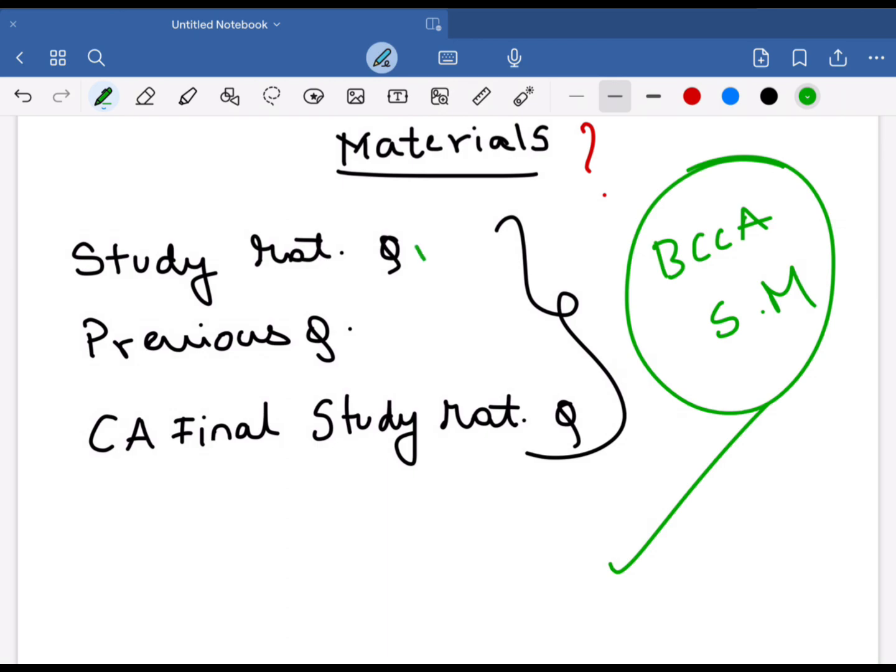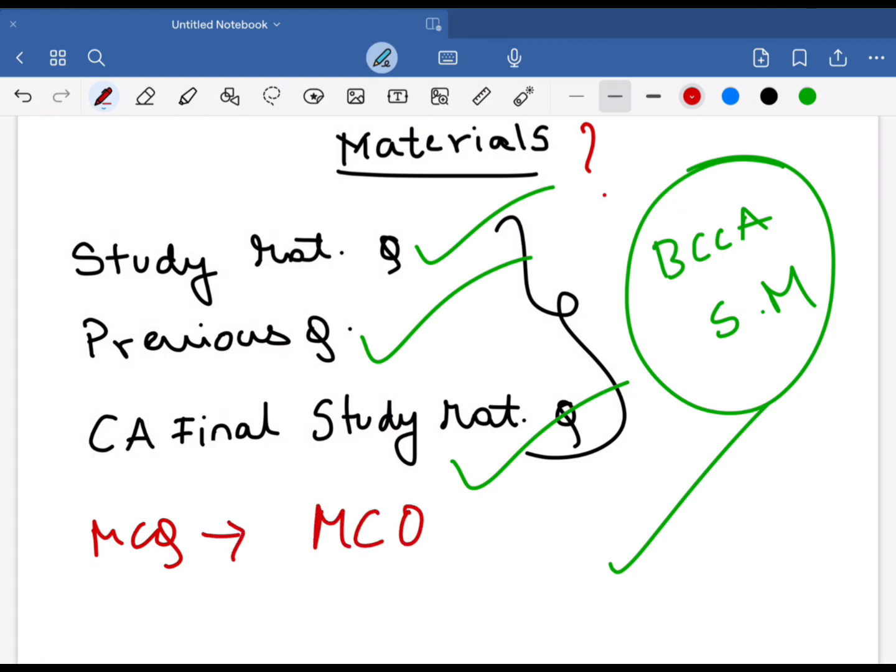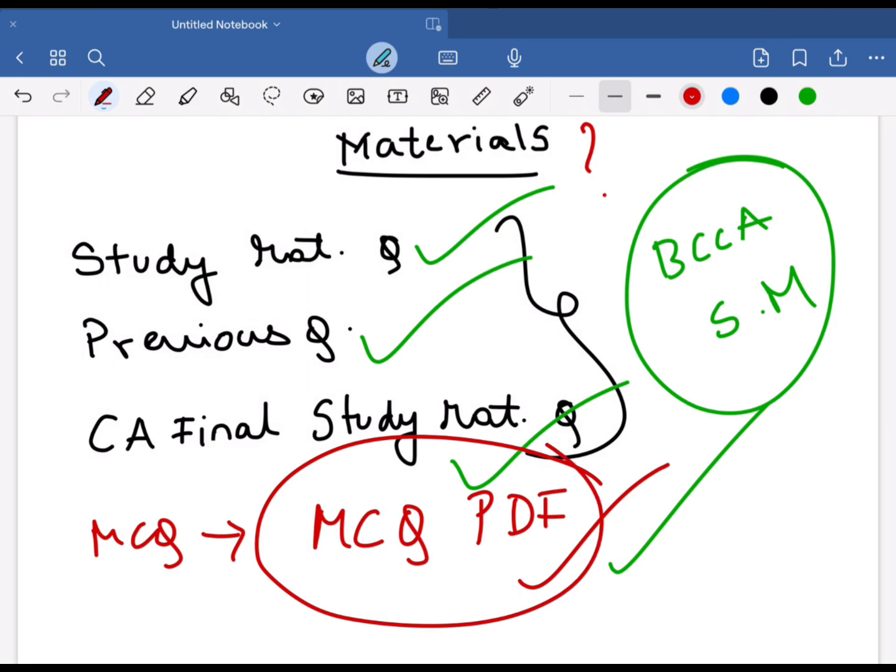This material covers all the study material questions, all the previous year questions as well as CA Final study material questions. And for MCQs, there is an MCQ PDF which is prepared by the institute. I will give the link to that PDF in our Telegram channel as well as the description box of this video. That PDF should compulsorily be referred. Some of the questions from this PDF are being asked as it is in the exam. So this is the material part.